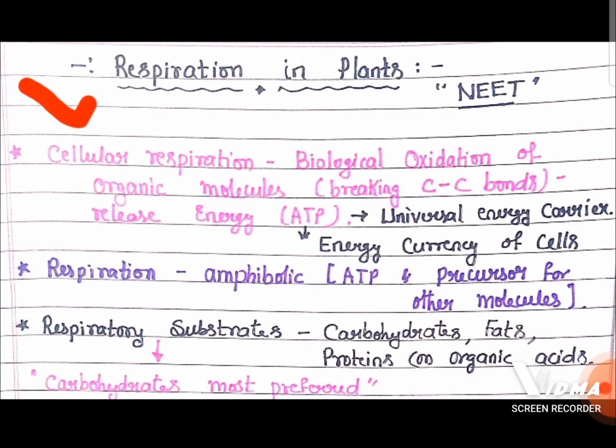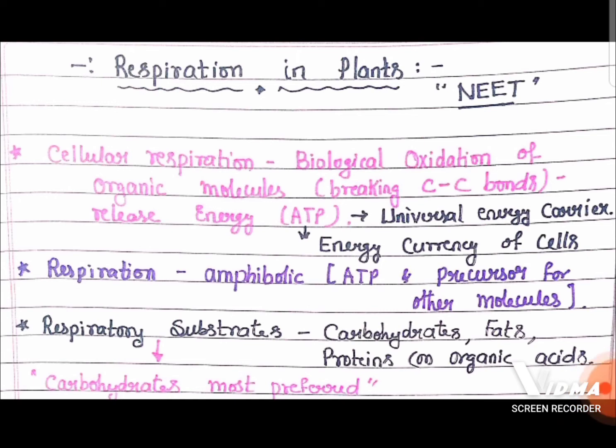Students, in cellular respiration there is a biological oxidation of organic molecules, in the sense that we can find the breakdown of carbon-carbon bonds. Because of that, there is a release of energy in the form of ATP, adenosine triphosphate. And we know that ATP is the universal energy carrier or energy currency of the cell, in all living cells, from bacteria to human beings.